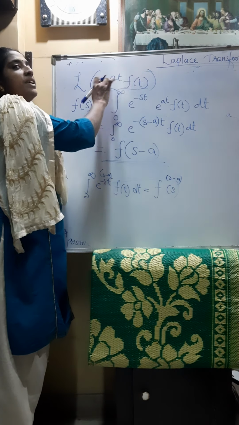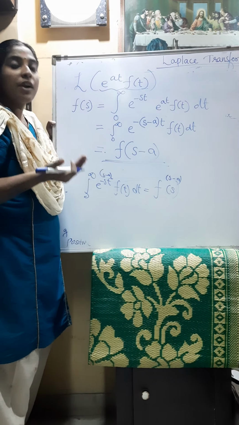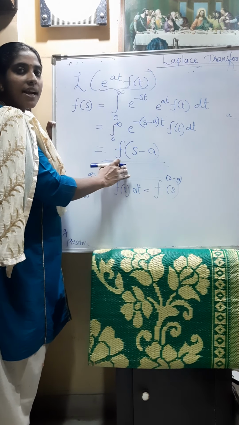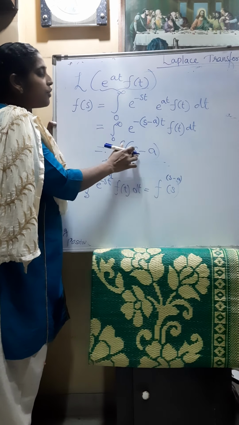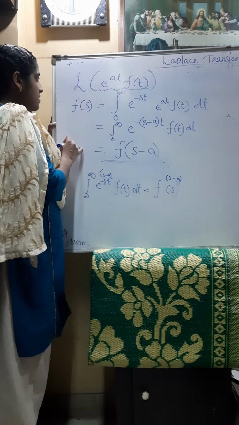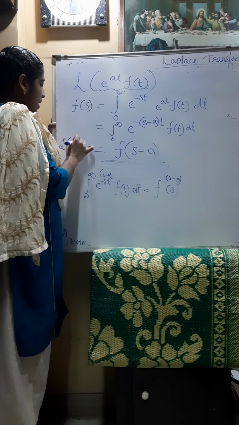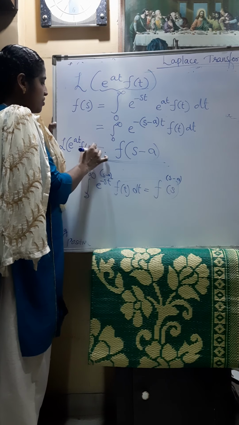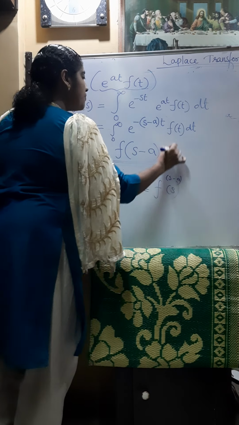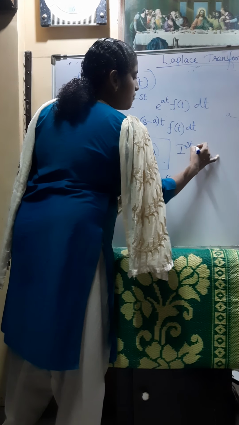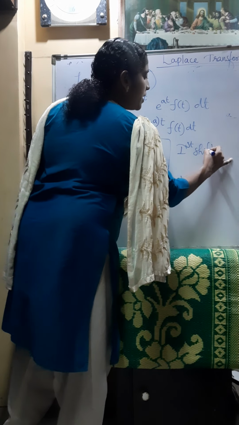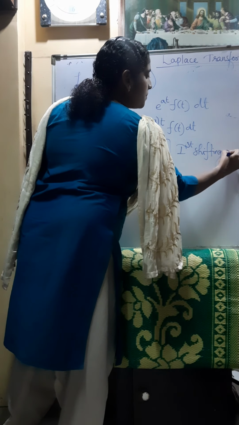That is, when a function is multiplied by an exponential term, the Laplace transform is shifted by a value a, F of s minus a. This is a very important property, known as the first shifting property of the Laplace transform.